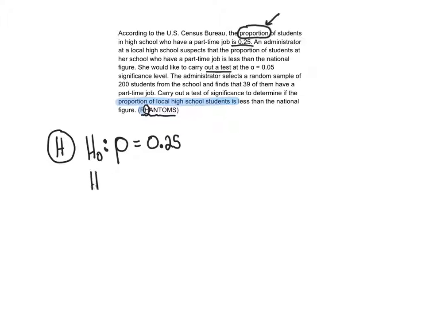And what do we suspect? What are we hoping to see? That the true proportion is less than that national average. Do we have enough evidence to say the alternative? Now, notice that we are using a p here and a p here, not a p hat. We do not care about the sample. We care about the true population proportion. So that's what we have to do for our H.